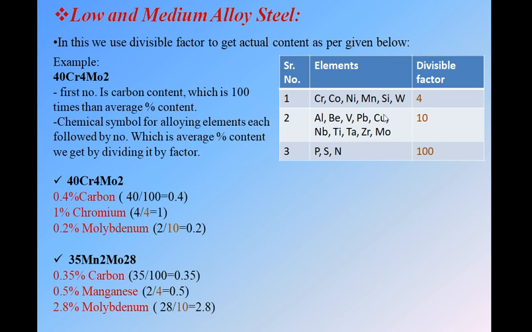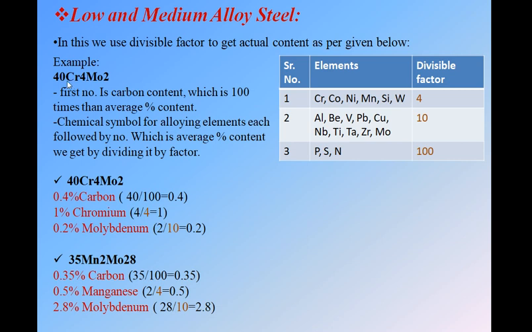We cannot divide simply by 100, 10, 15, 20. Here we have a table. If we have elements like chromium, cobalt, nickel, manganese, silicon and tungsten, divide its number by 4. If we have, see, 40Cr4Mo2, this first number is the carbon content, which is 100 times the actual content. So we divide this 40 by 100, we get 0.4% carbon.